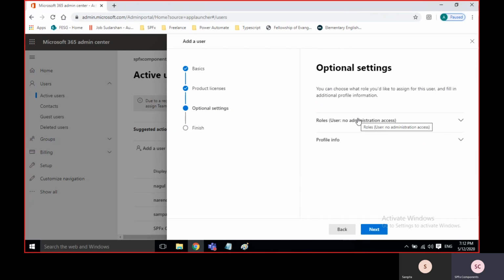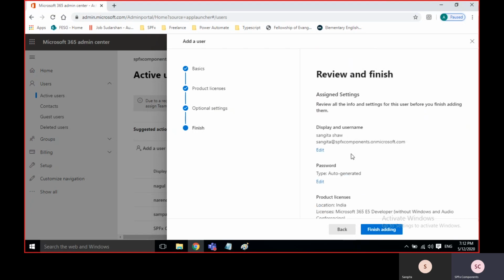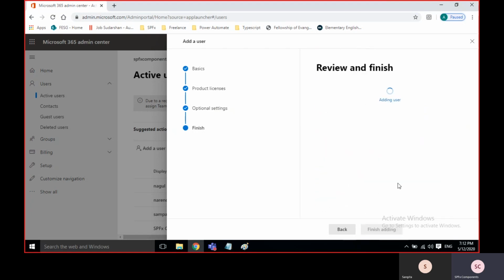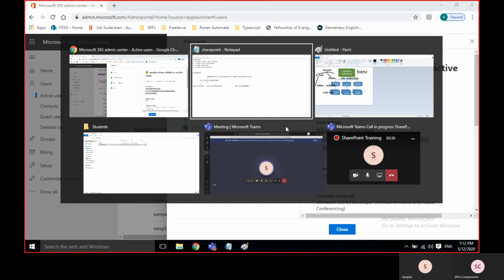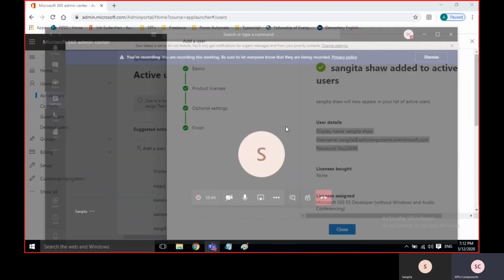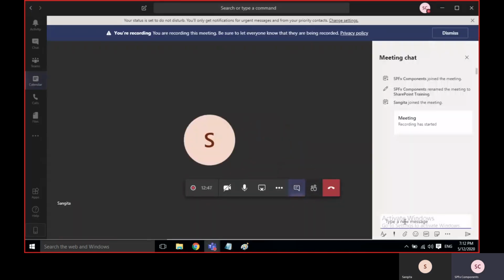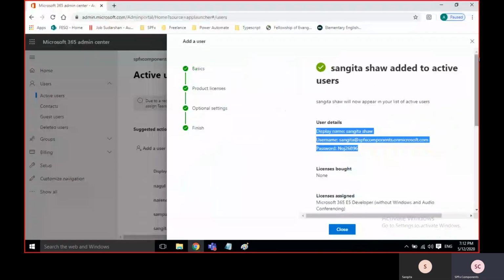Generally we don't work on this part. These are all admin related things. When you join the company, they'll give you these details. So I'm just sharing in the Teams chat. And I have to give the access.